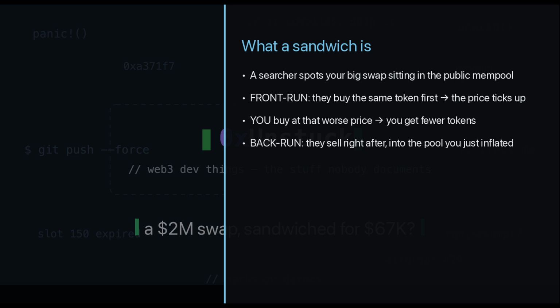When you send the swap, it sits in the public mempool for a moment before it's mined, in plain sight. A searcher sees a big one coming and slips their own buy in front of it, paying a higher gas priority so it's ordered first. That nudges the price up. Your swap then executes at the worst price, so you receive fewer tokens than you should have, and immediately after you, the searcher sells what they just bought back into the pool. Buy low, let you push it higher, sell high. 3 transactions, 1 block, and the difference comes straight out of your pocket.